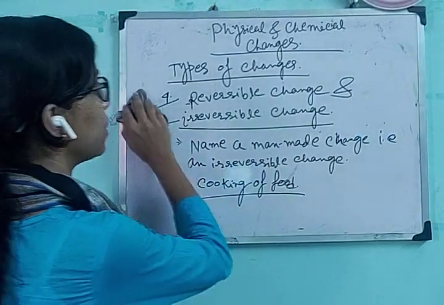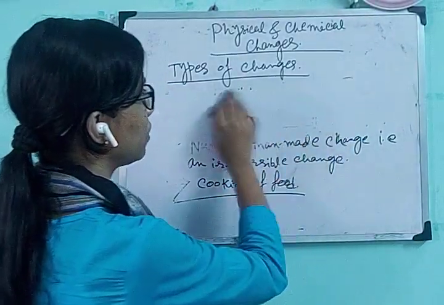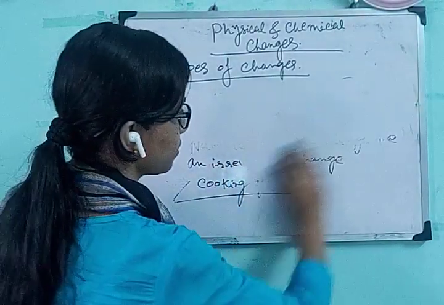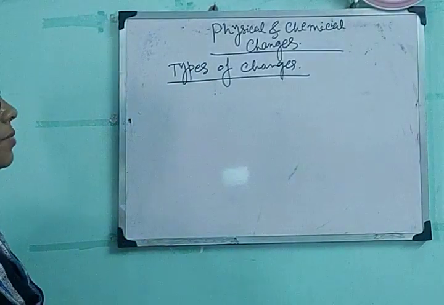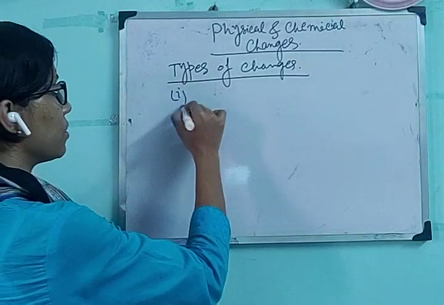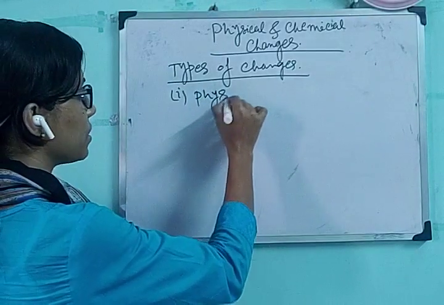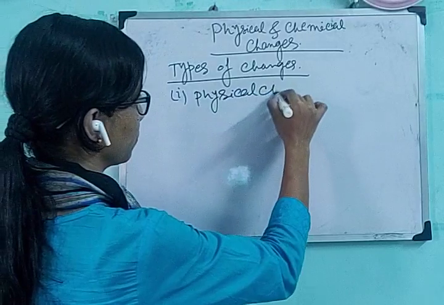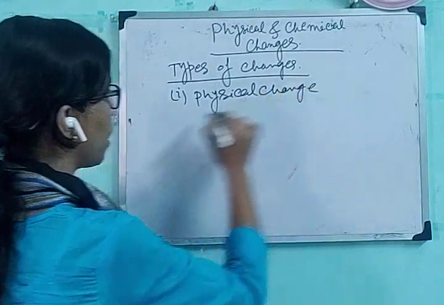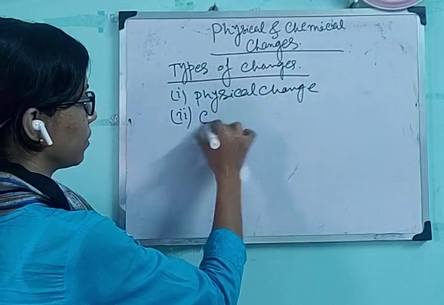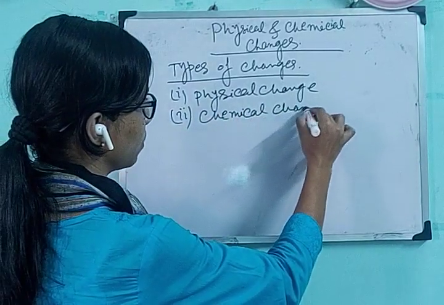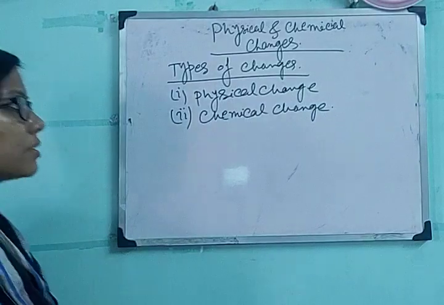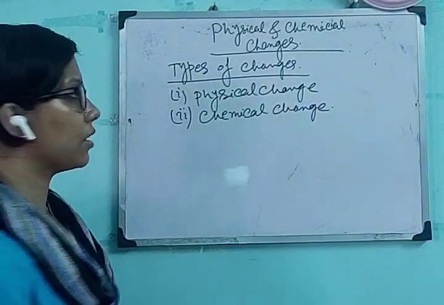Now in the types of changes, there are another two types, that is physical change and chemical change. One is physical change and second is chemical change.